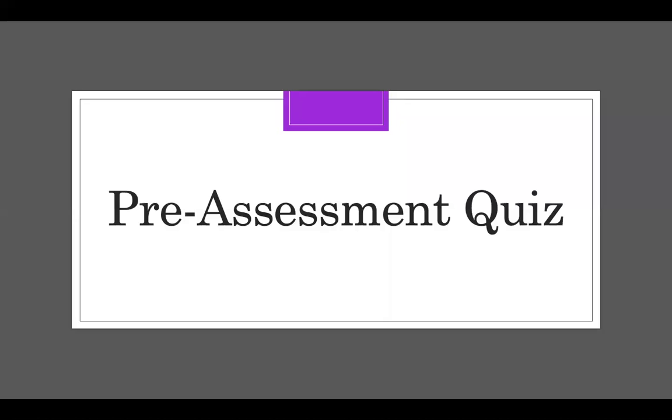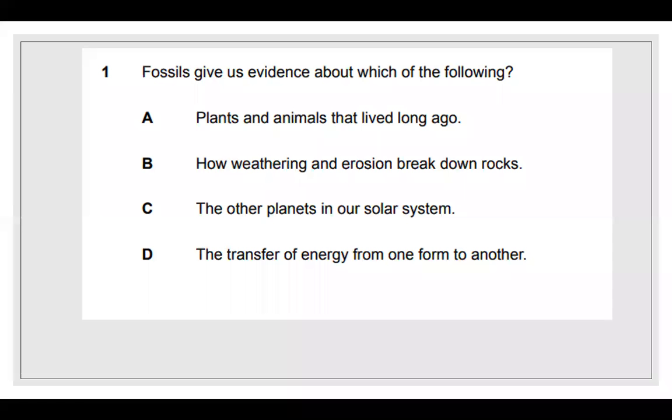So the first quiz we're going to start with is the pre-assessment quiz. Number 1 says, fossils give us evidence about which of the following? A, plants and animals that lived long ago. B, how weathering and erosion break down rocks. C, the other planets in our solar system. Or D, the transfer of energy from one form to another. So looking at these answer choices, which ones can you just automatically say are not the answers from what you've learned about fossils?